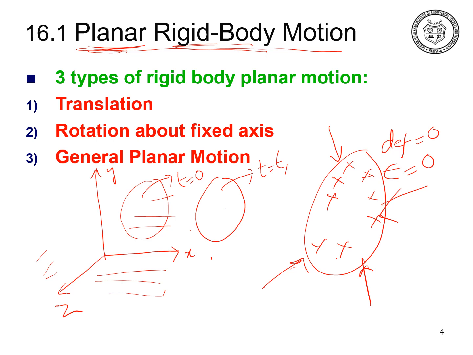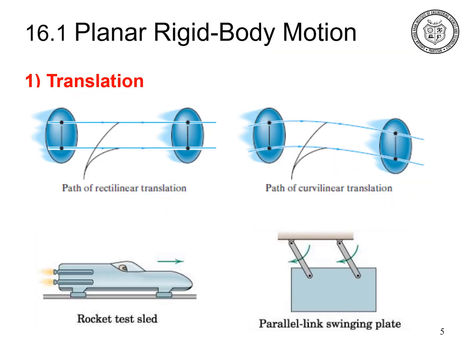So planar rigid body motion means to analyze the motion of the rigid body in one plane. There are three types of rigid body planar motion. The first one is translation motion, the second is rotation about fixed axis, and the third is general planar motion. We will study the translation, rotation about fixed axis and general planar motion in detail in the coming slides. Now the first type of planar rigid body motion is translation motion. Translation motion has two types: the first one is rectilinear translation motion and the second one is curvilinear translation motion. Now what is the rectilinear translation motion of the rigid body?